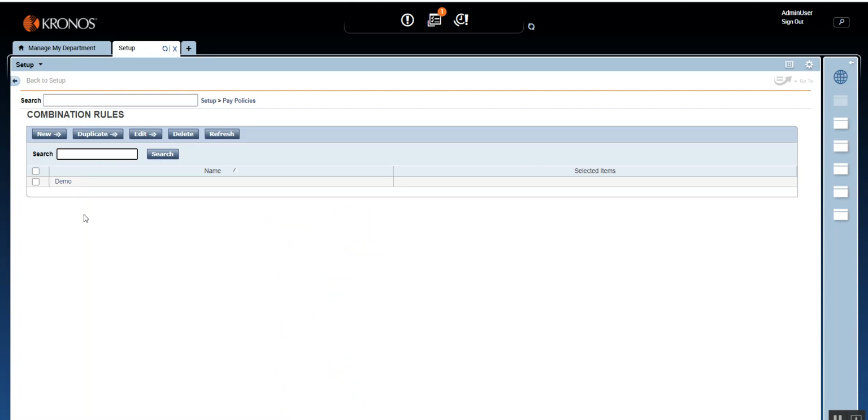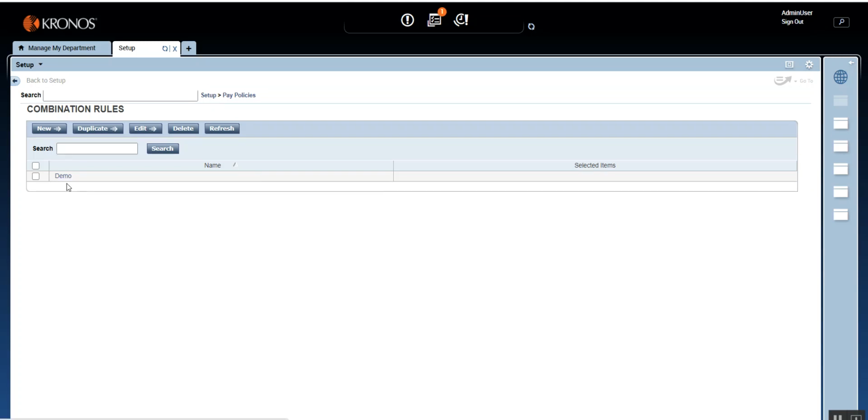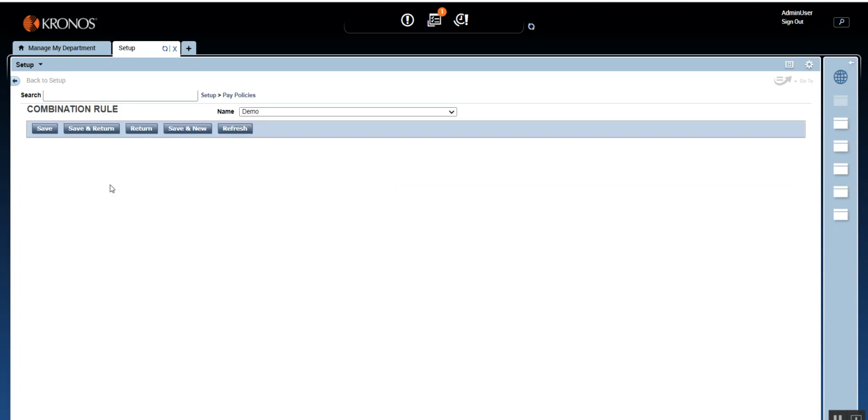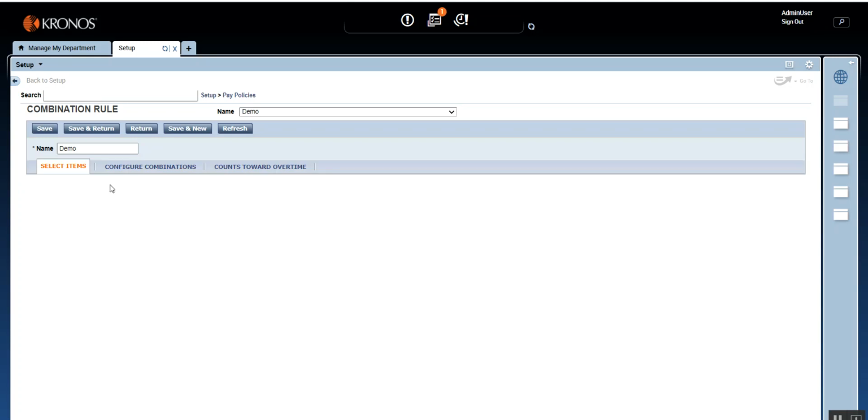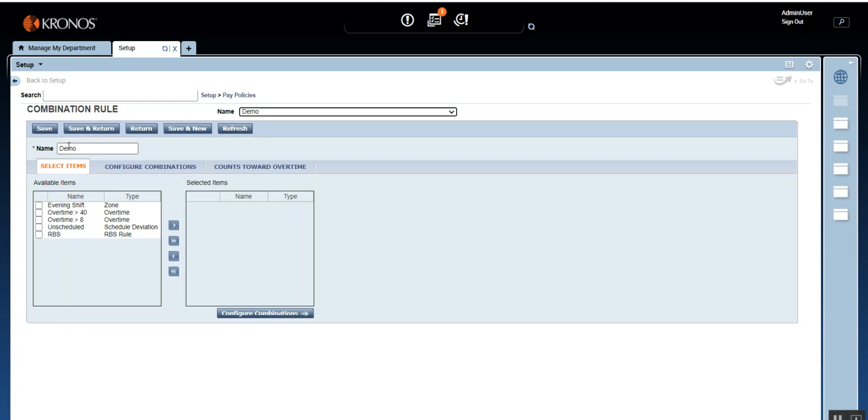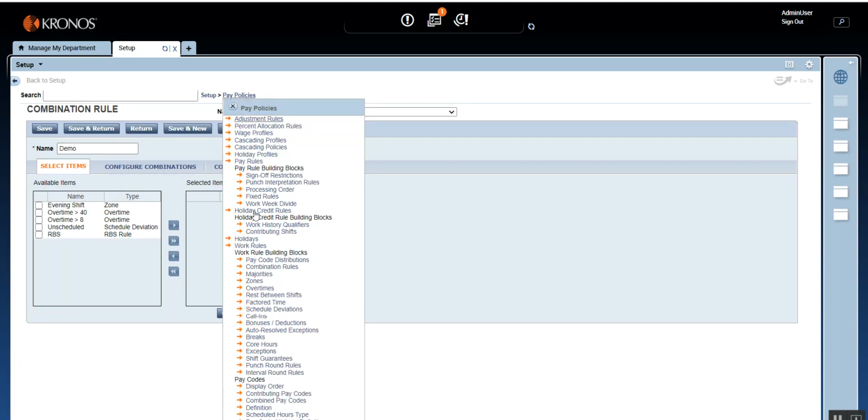And if you remember, in the previous session we actually created the combination rule, but we didn't dig deep into it. But this is the time where we are going to analyze each of the sections of the combination rule. And while I do that, I also would like to highlight that from now onwards, it's very important to remember one thing, which is the name. When you climb up the ladder from here onwards, combination rule, pay code distribution, and work rule, remember the naming convention. Please make a note of this, friends.